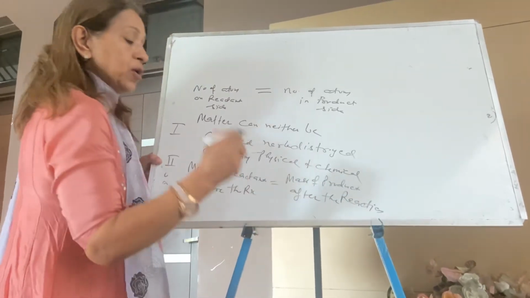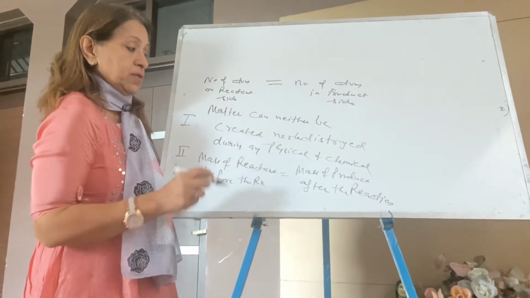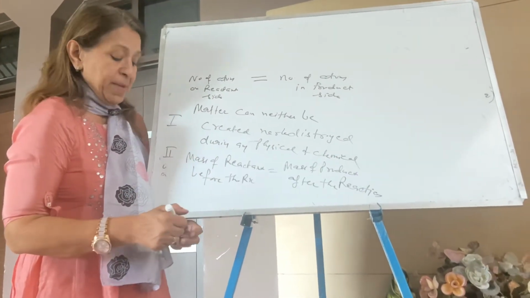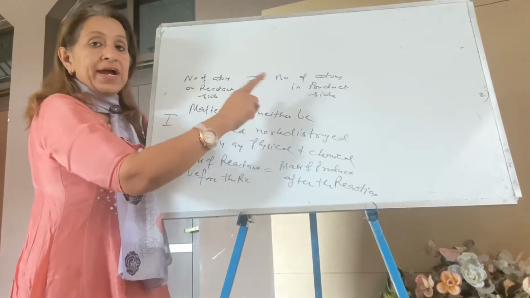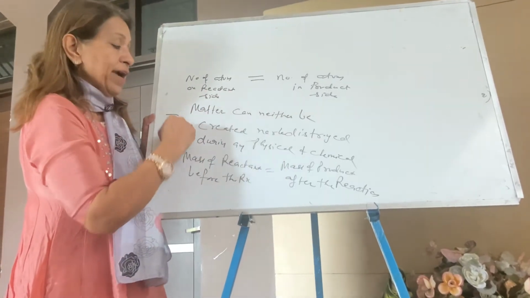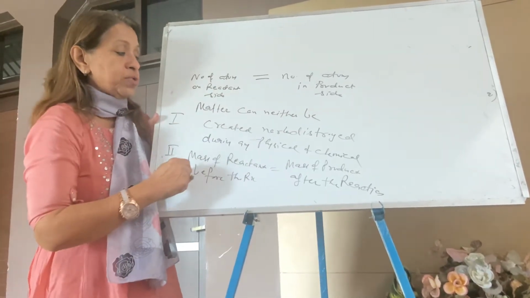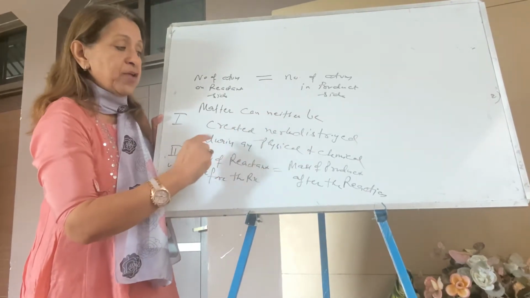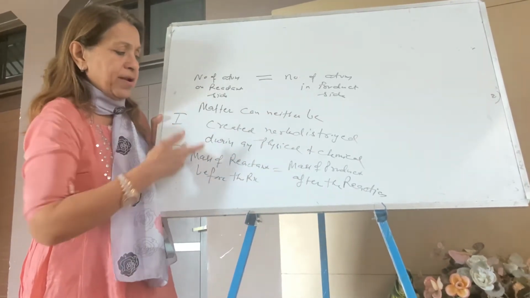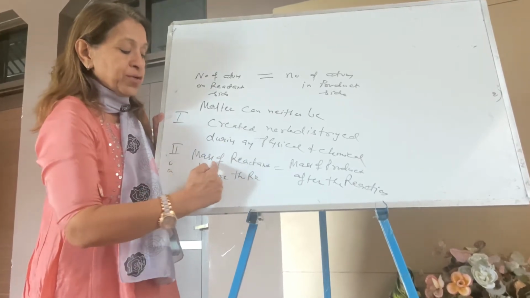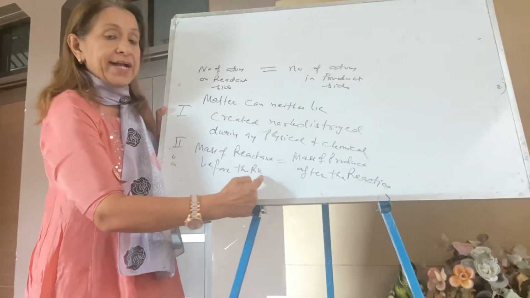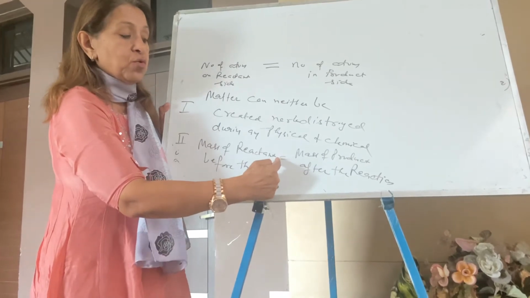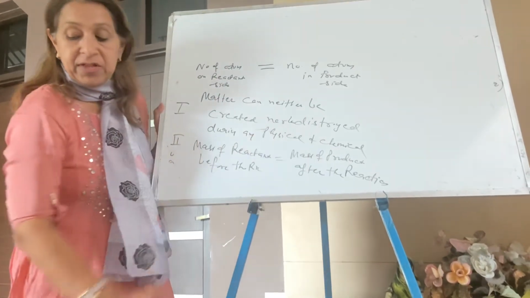So write down, this is the law of conservation of mass. Okay. So what is a balanced equation? Where the number of atoms on both sides is the same. And why should it be balanced? Because there are two rules. Matter can neither be created nor be destroyed during any physical and chemical change. You may learn either one. Either you write that the mass of the reactant before the reaction is always equal to the mass of the product after the reaction.